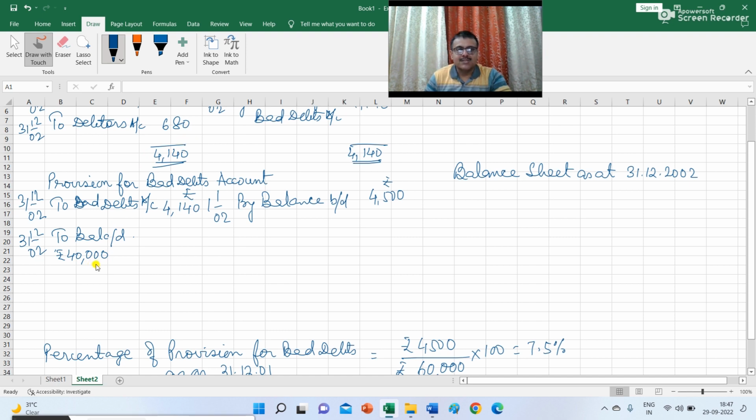So 40,680 minus 680, you will get 40,000, multiplied by 7.5% is rupees 3,000. So the amount that is to be transferred from the profit and loss account is 2,640. This is the balancing figure.